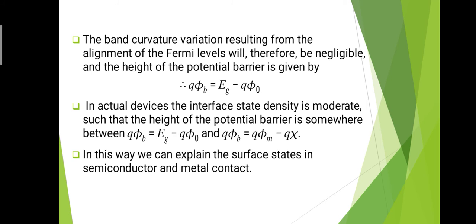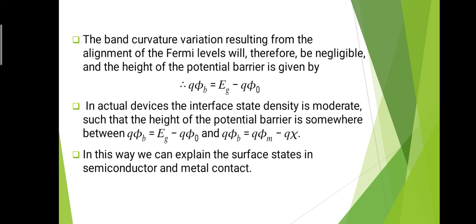So sometimes in actual devices the interface density is moderate and the height of the potential barrier varies from Q phi B equal to Eg minus Q phi 0, the equation mentioned above, to Q phi m minus Q chi, where Q chi is the electron affinity, Q phi m is the work function of the metal, Q phi B is again the barrier height, Eg is the band gap of the semiconductor, and Q phi 0 is the band curvature which is formed at the metal semiconductor junction or metal semiconductor contact.